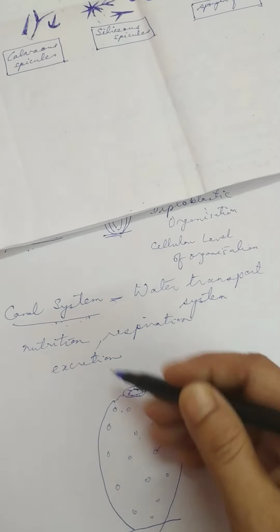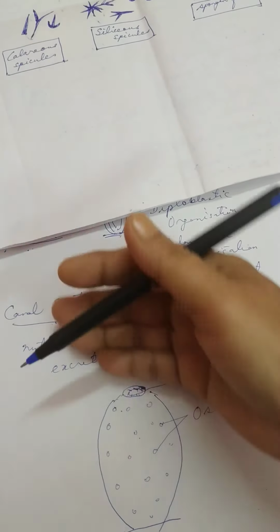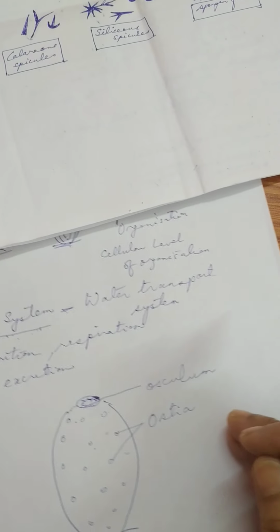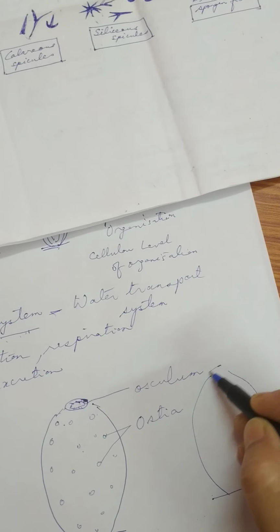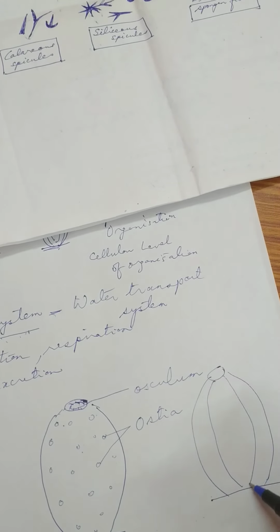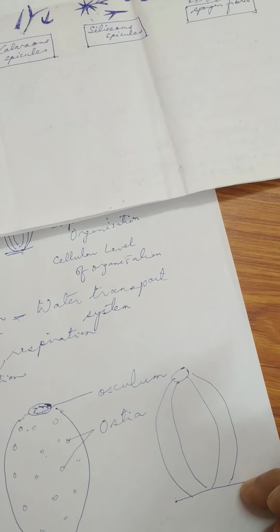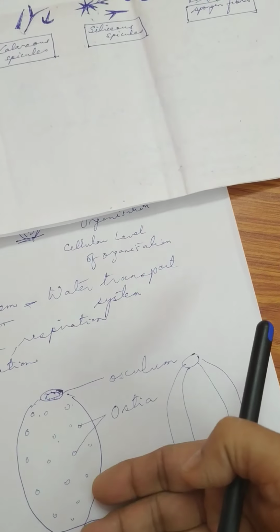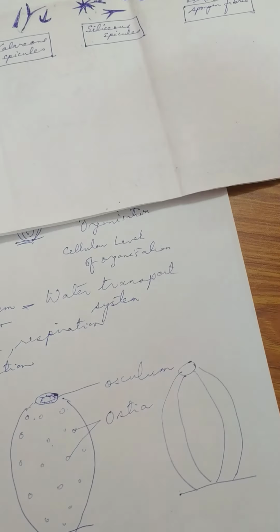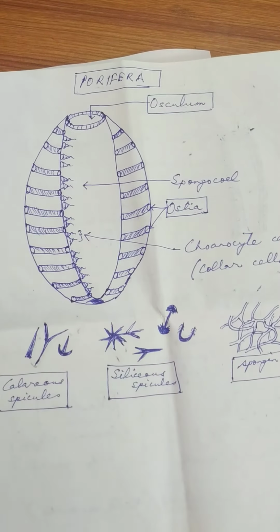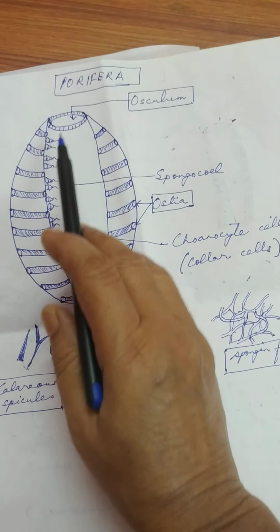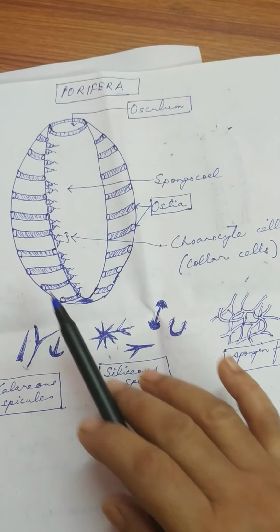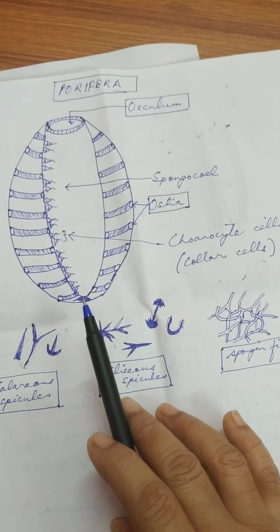Okay, now when you cut the animal longitudinally, you will get this kind of picture. Look at this diagram. This is the structure that will be obtained when it is cut longitudinally.